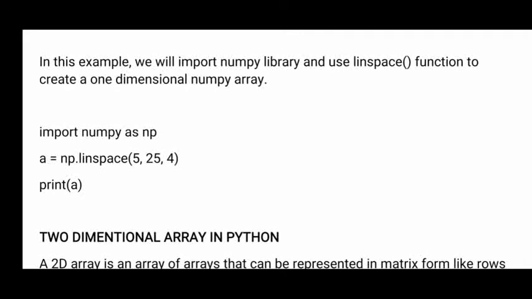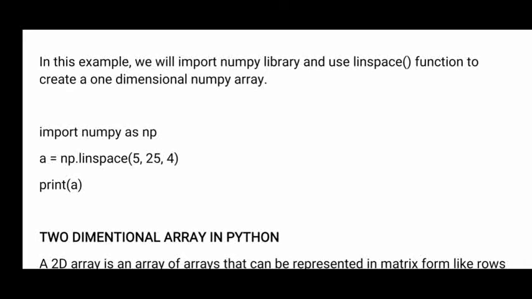Now A, here A is the name of the array. A equals np.linspace. np means the NumPy package. linspace is a function. What is the use of that function? Using that function we are creating a one dimensional array.